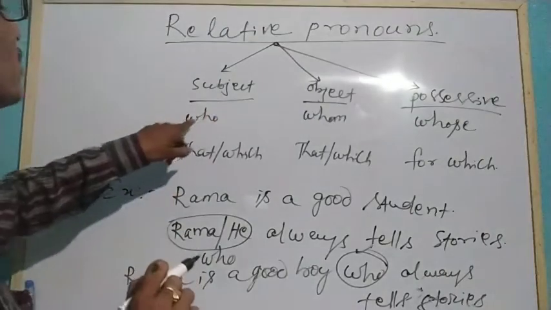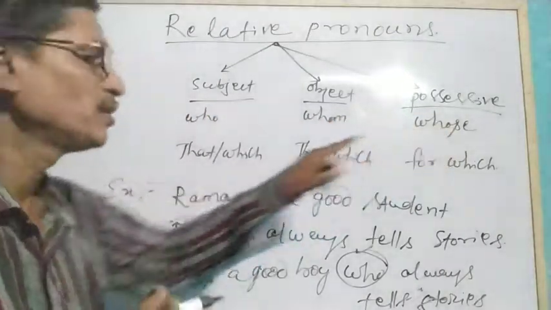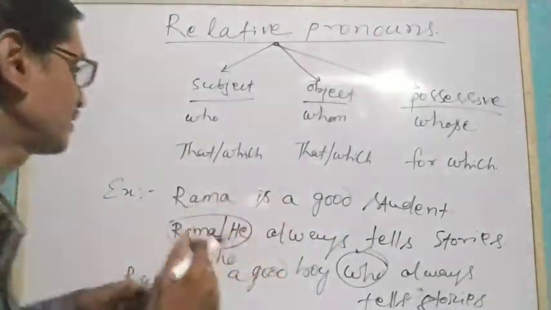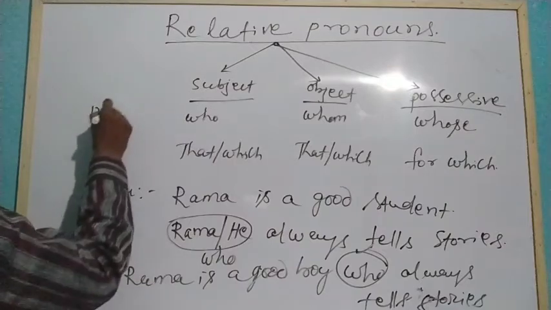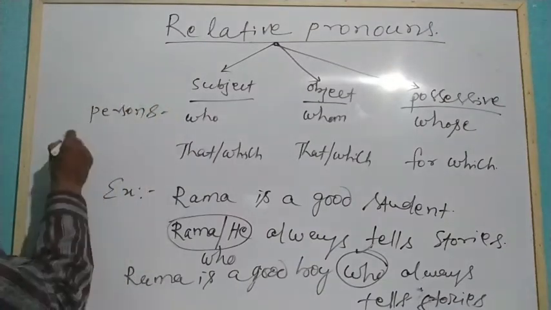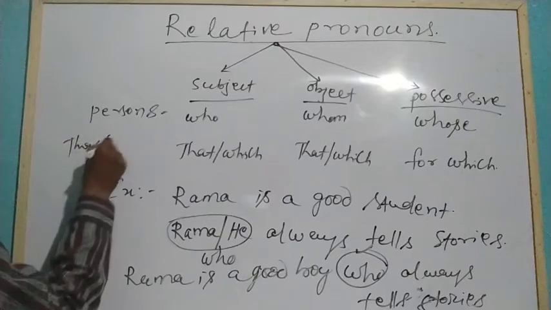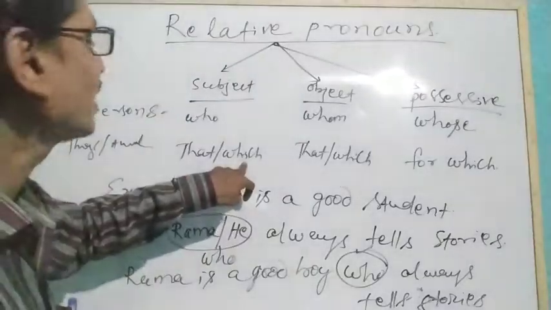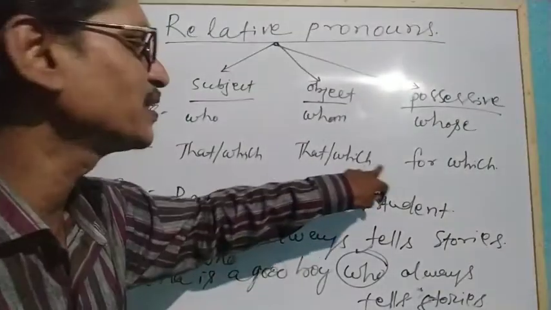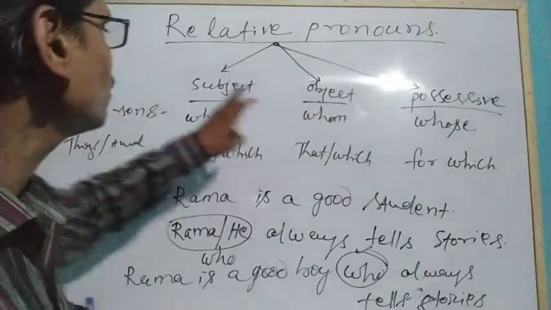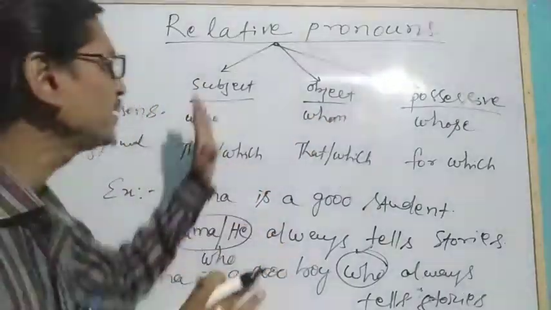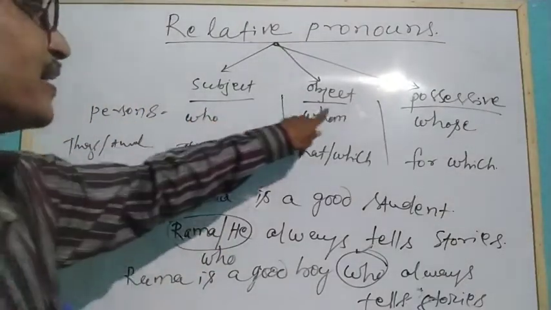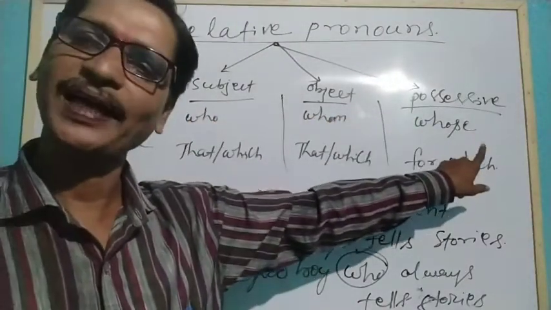So these relative pronouns, who, whom and whose, function as pronouns as well as relatives to connect two sentences. Who, whom, whose are used for persons. For things and animals, non-living things, we use that and which as subject, that and which as object, and for which as possessive. Normally, relative pronouns are used in three ways: as a subject, as an object, and in the possessive case.